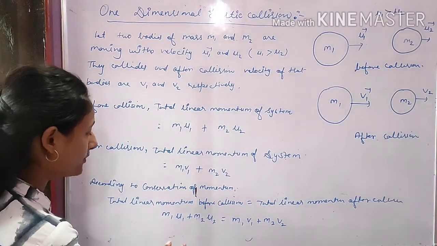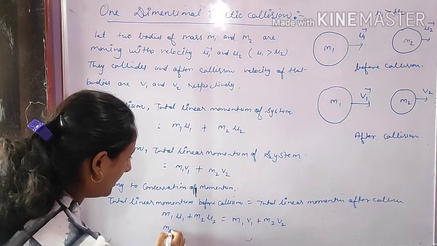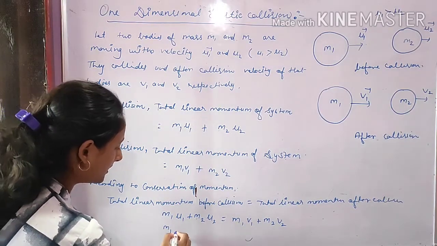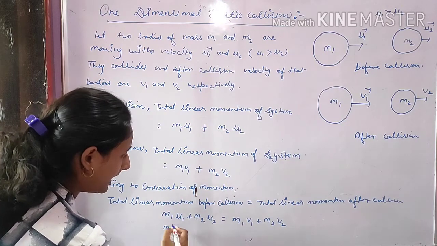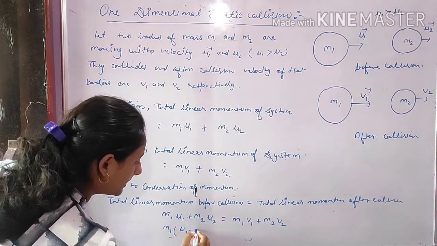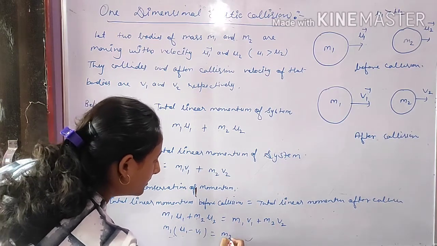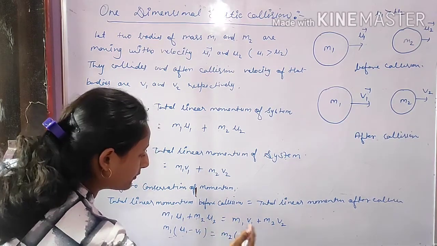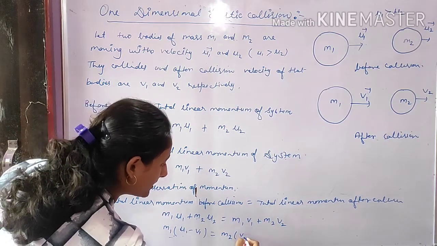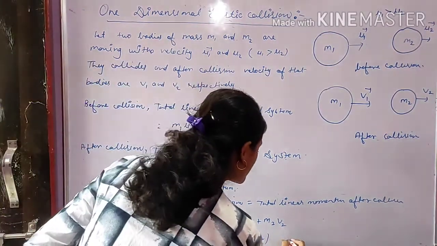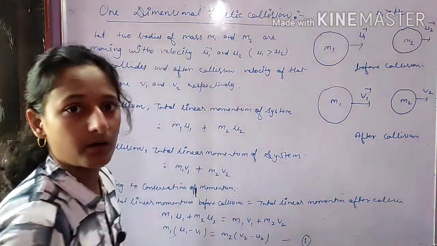Here we transpose m1 v1 to this side. Now we take m1 common, so m1 times (u1 minus v1) is equal to, now taking m2 common and transposing m2 u2 to the other side, m2 times (v2 minus u2). This is equation first.